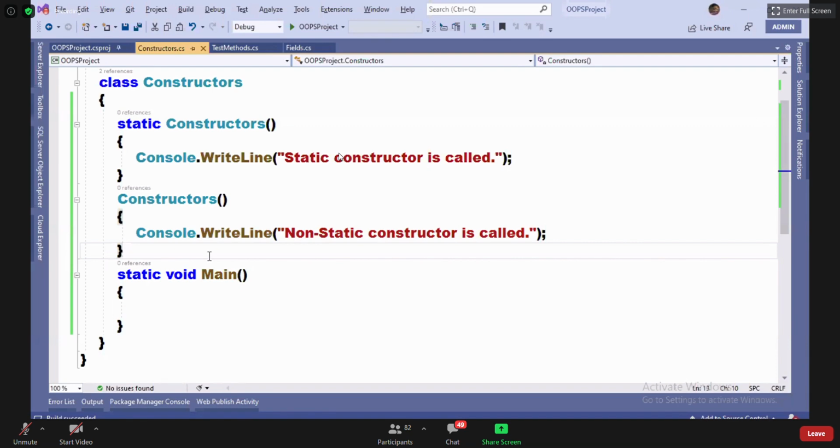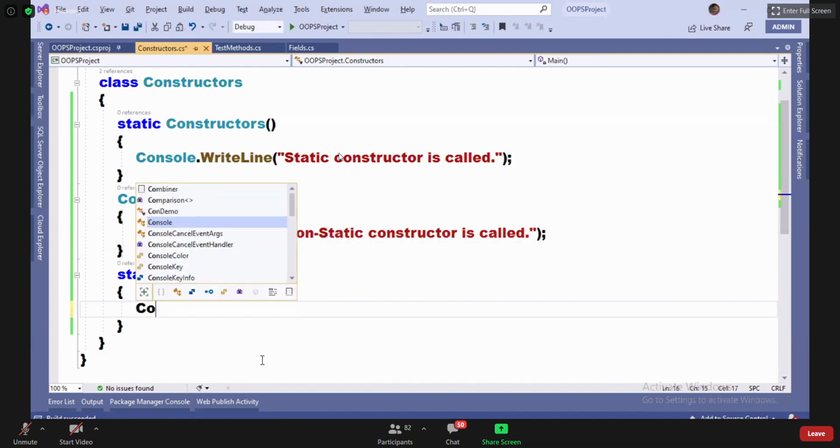When are they called? When is a static constructor called? When the execution of the class starts. Remember, when the execution of the class starts, static constructors are called.